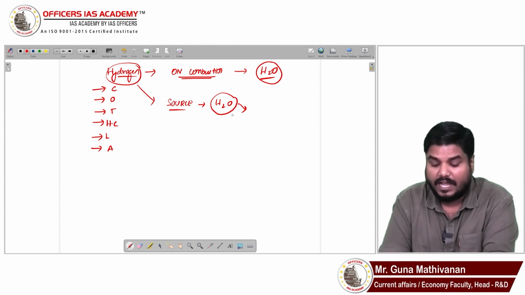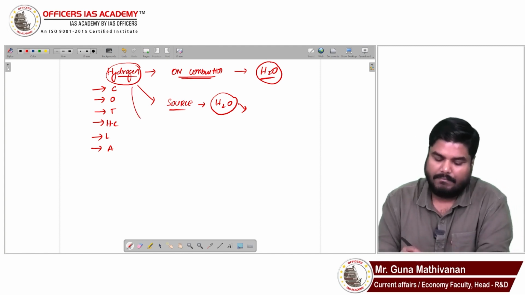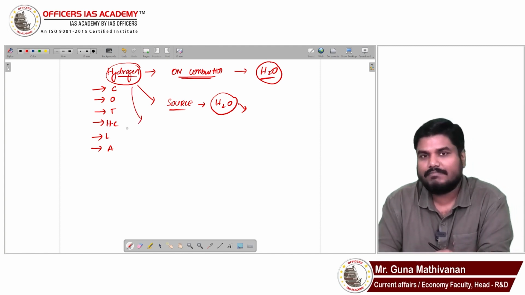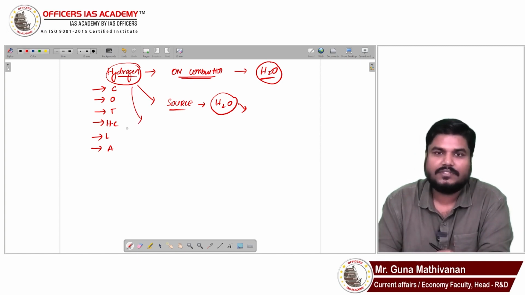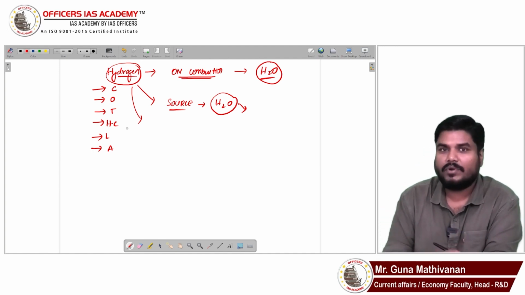Right? So this hydrogen, based on the production process, is classified into gray hydrogen, black or brown hydrogen, blue hydrogen, turquoise hydrogen, and green hydrogen. So it is based on how you produce it.